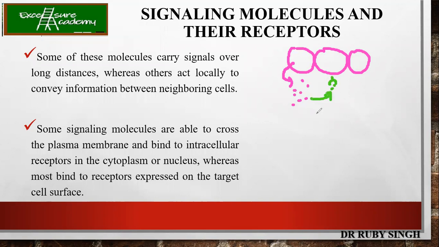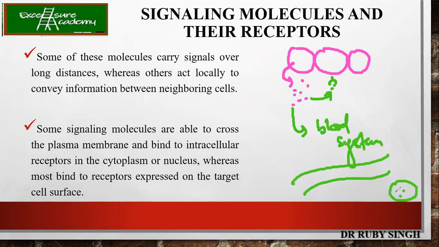Certain molecules are transported using the blood system. They go into the blood system, and from the blood system they go to the nearby cells present near it. So that is how they carry signals over long distance, whereas they can also act locally to convey information between neighboring cells.